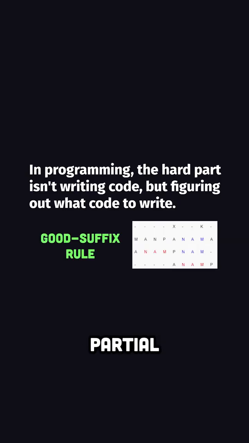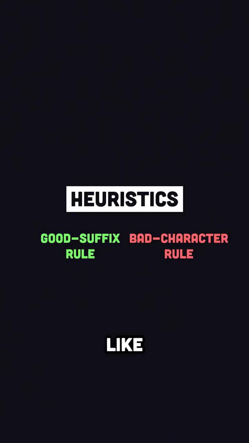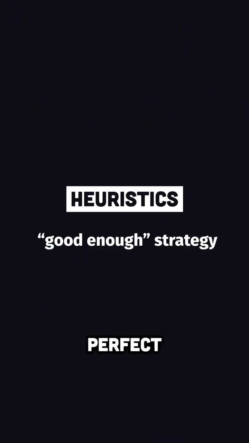Likewise, if it finds a partial match, then a mismatch occurs. It has a separate pre-calculated table that maximizes the number of characters it can safely skip. These rules are called heuristics, which are like functions that are not guaranteed to be perfect, but are far more practical than looping over every single character.